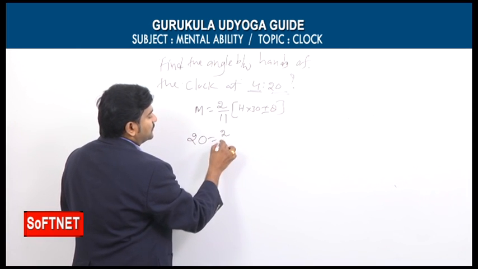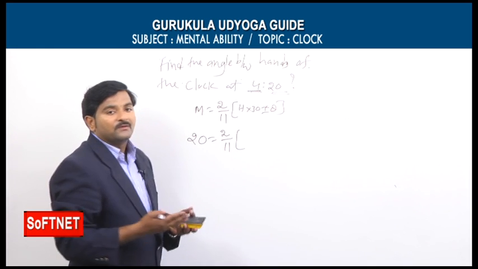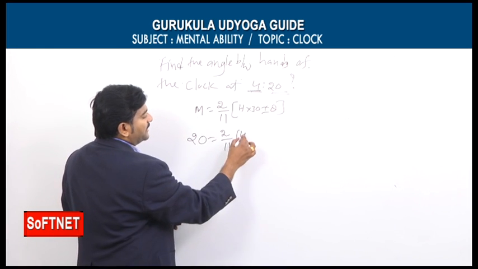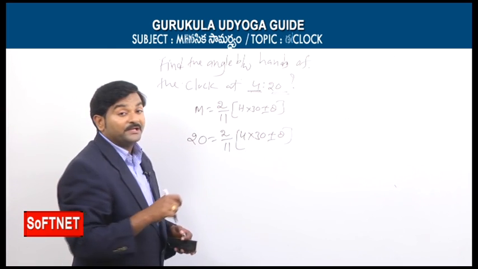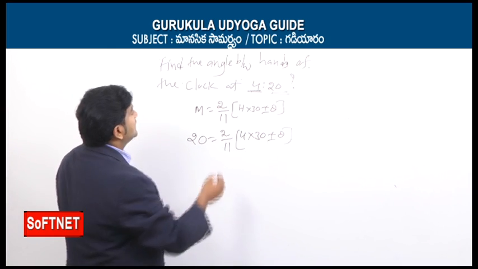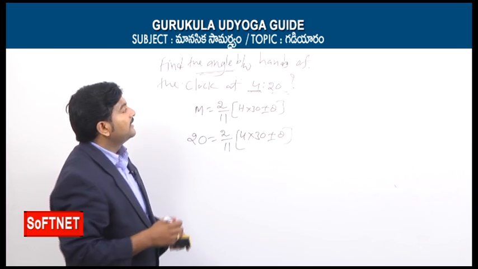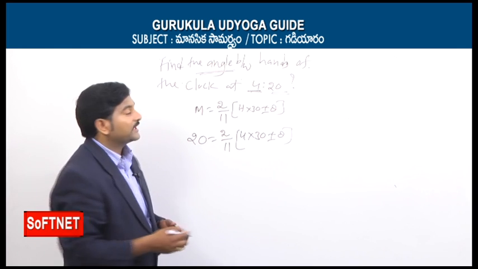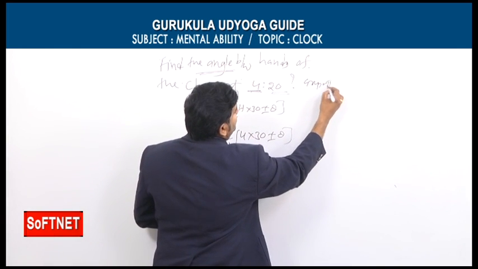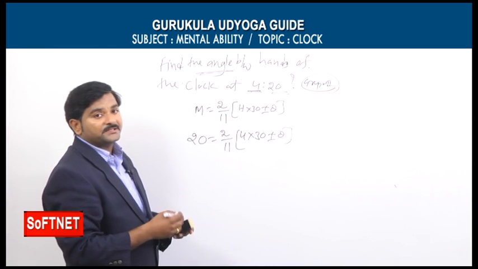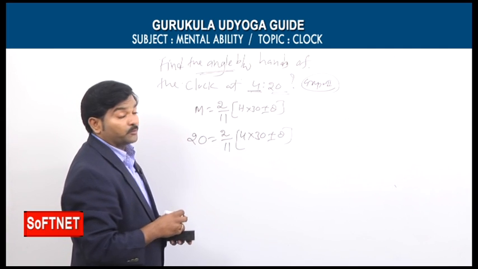20 is equal to 2 by 11 into h. How many hours are given? 4 hours are given. So simply 4 into 30 plus or minus theta. Here we need to find only the theta value, because what is the given question? Find the angle between the hands of the clock at 4:20. Interestingly, this was asked previously in APPSC Group 2, not TSPSC, APPSC Group 2 actually. I think 2008 Group 2.